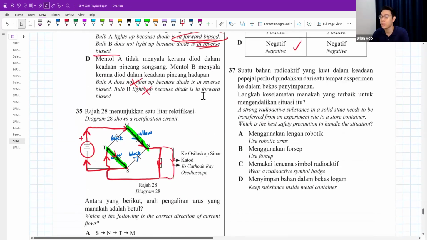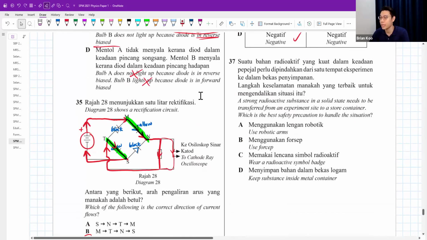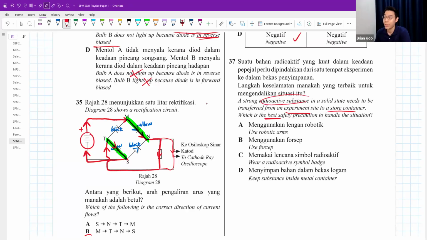Question 37. A strong radioactive substance in a solid state needs to be transferred from an experimental site to a store container. Which is the best safety precaution to handle this situation? A radioactive substance means something that emits a lot of radiation.